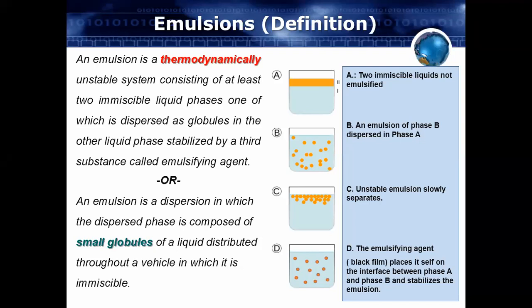These globules are distributed throughout the vehicle. Vehicle means the previous liquid which we have taken in the beaker. So an emulsion is a dispersion in which the dispersed phase is composed of small globules of a liquid distributed throughout a vehicle in which it is immiscible.